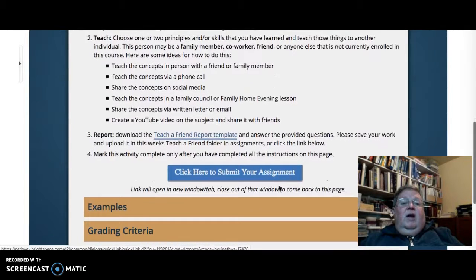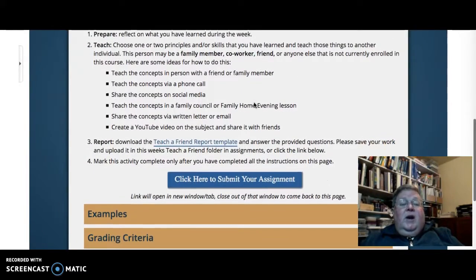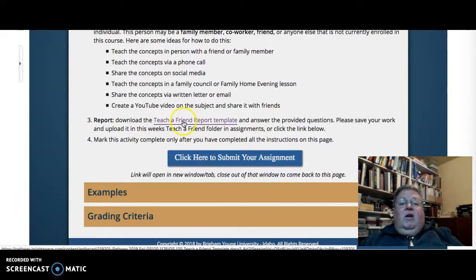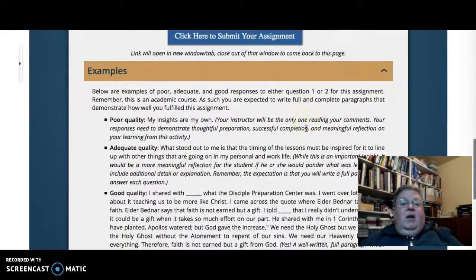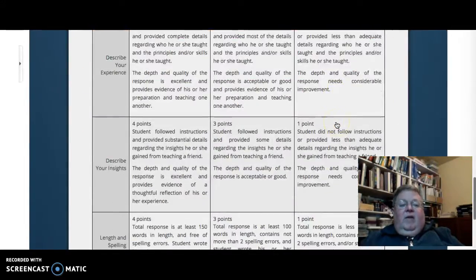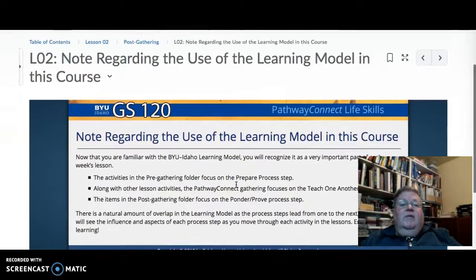Reflect on what you've learned, and then choose one or two of the principles that you've learned, whether it's related to the honor code or to any aspect of the learning model, and you can teach a friend in any of these ways. Report your experience with this template, upload that to your assignment when you click on Submit this assignment. Again, here are some examples for good and really good, and again, the grading criteria that will be used. It's very good for you to look at the criteria so you can try to meet the top criteria and assure that you're going to get a good grade.